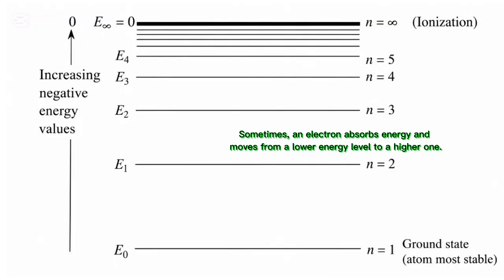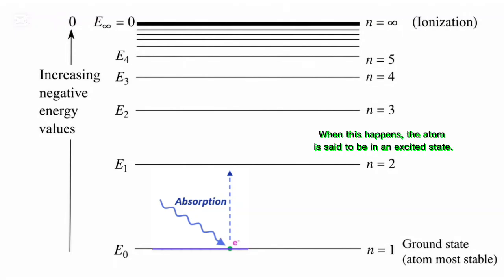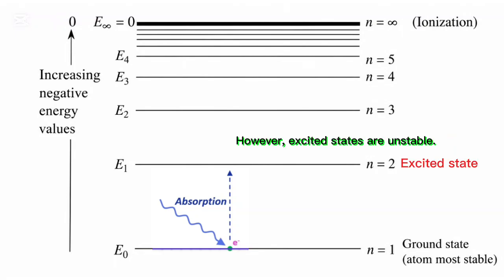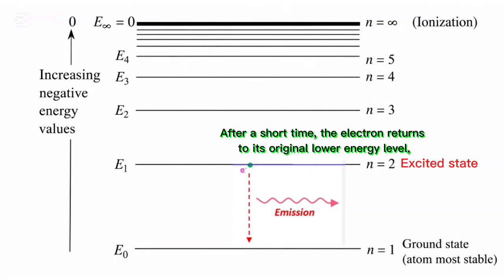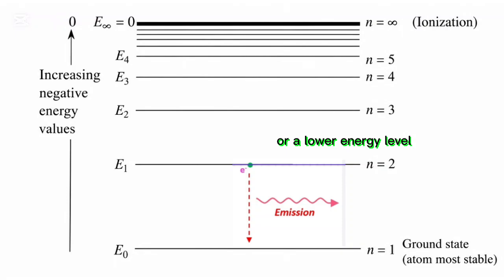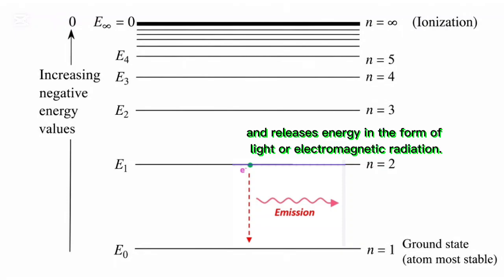Sometimes, an electron absorbs energy and moves from a lower energy level to a higher one. When this happens, the atom is said to be in an excited state. However, excited states are unstable. After a short time, the electron returns to its original energy level or a lower energy level and releases energy in the form of light or electromagnetic radiation.